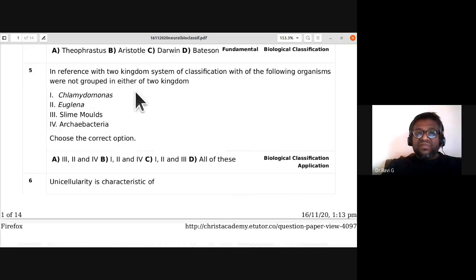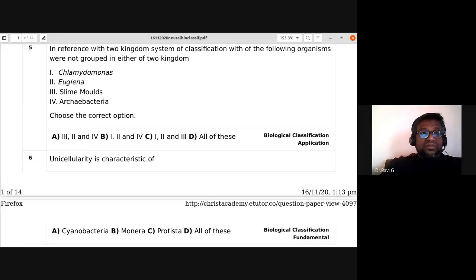In reference to the two kingdom system of classification put forth by Linnaeus, which of the following groups of organisms were not grouped in either of the two kingdoms, that is plant kingdom and animal kingdom? Which of them were not included under any of these kingdoms?